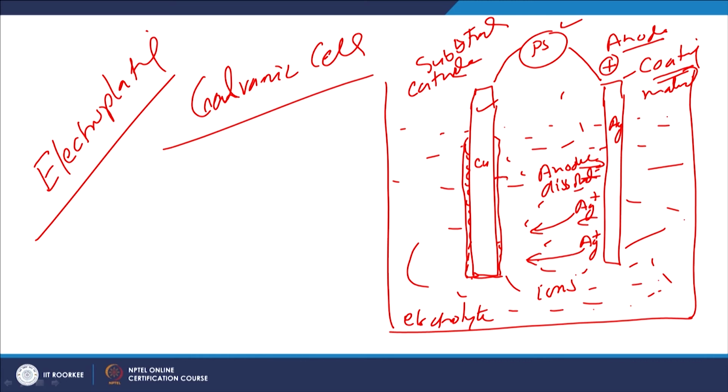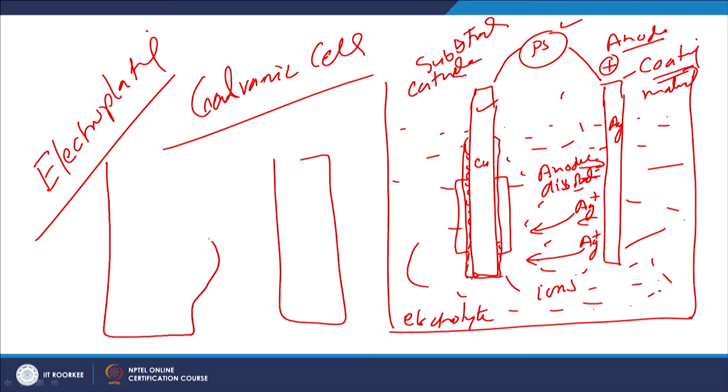Say if there are a few projections on the surface of the substrate, and say this is the coating and this is the substrate having a regular shape, this region is far away as compared to this zone. So, the regions of the substrate which are closer to the coating material, there the value of the current will be much higher to cause the electroplating as compared to the other zones which are far away.